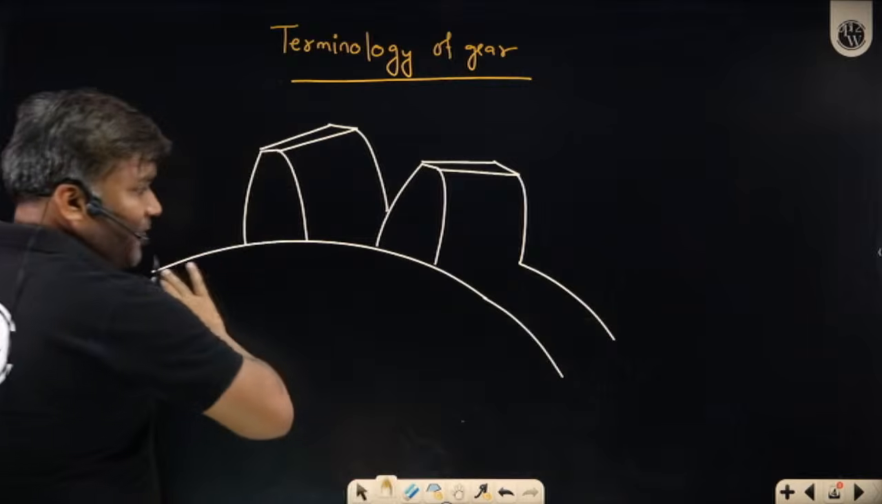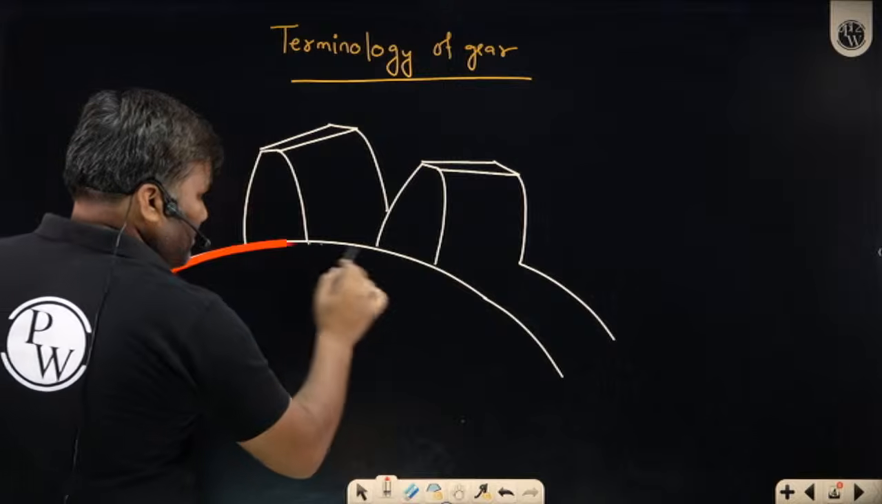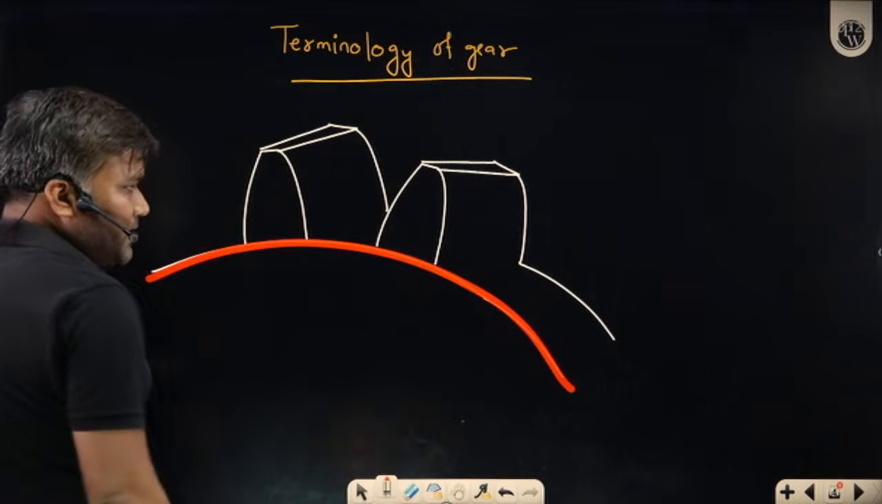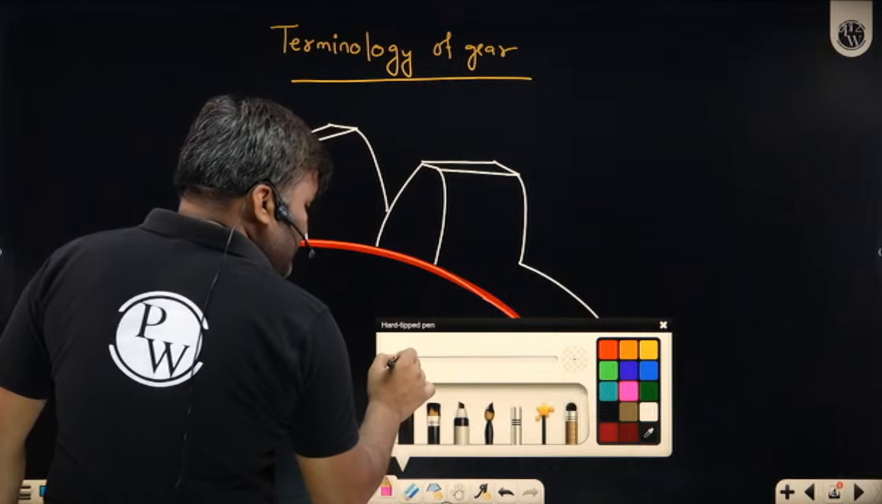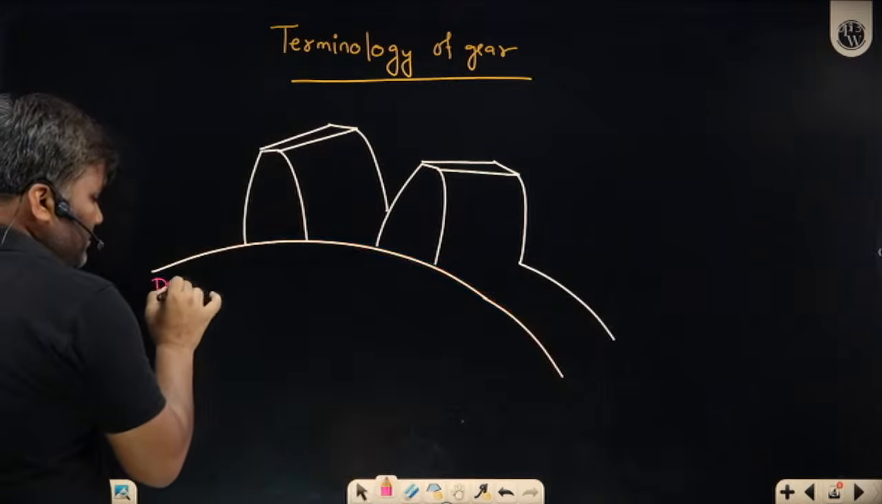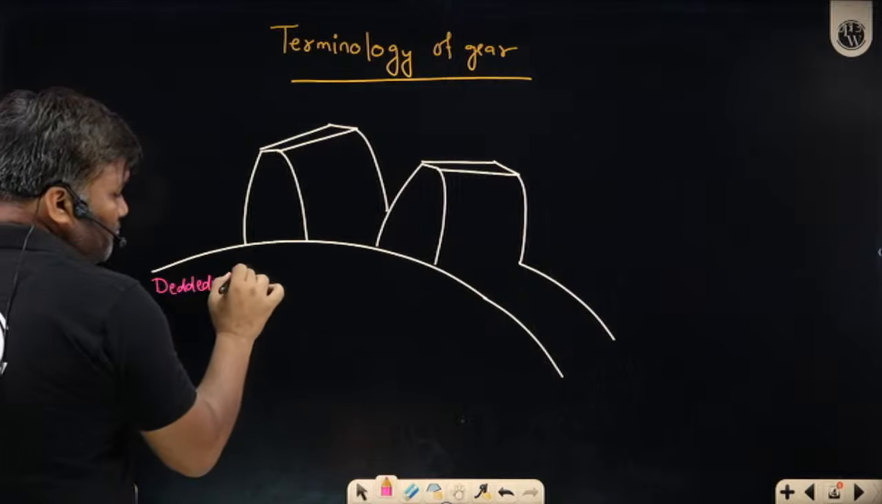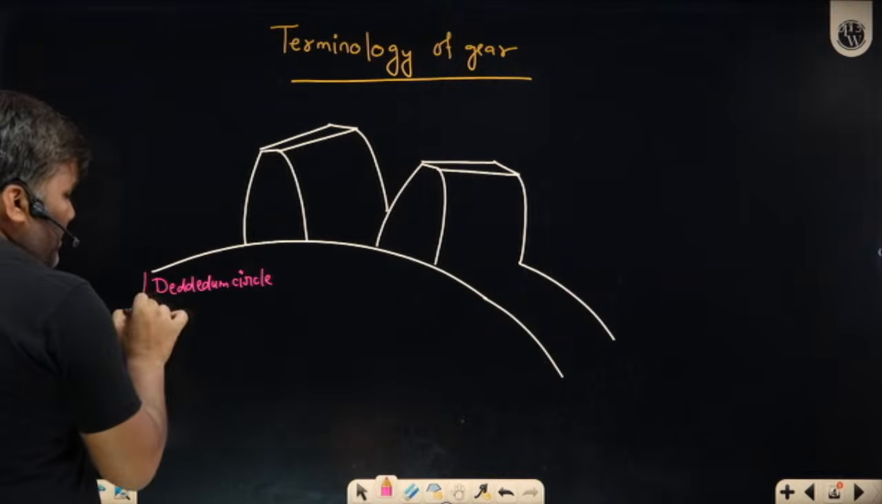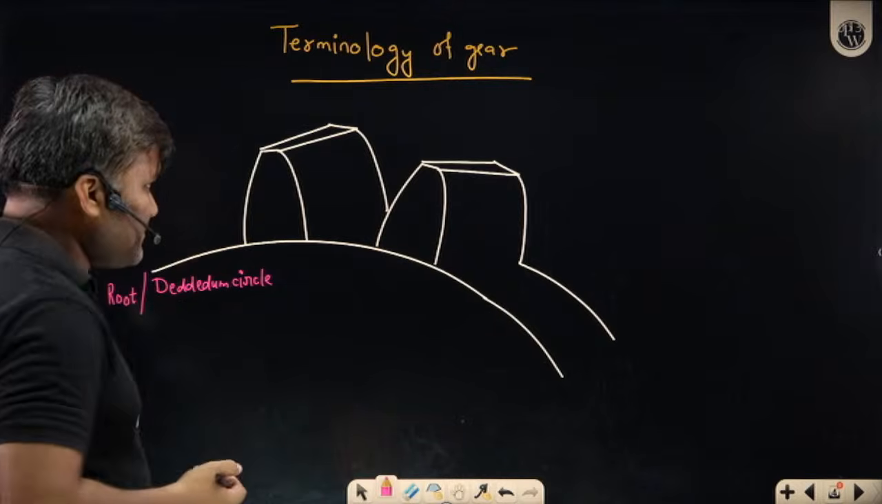So from wherever your teeth are starting, you are having a big gear like this. From wherever your teeth are starting, that is called the dedendum circle. This is called the dedendum circle, or some people also call it the root circle. Dedendum circle or root circle.